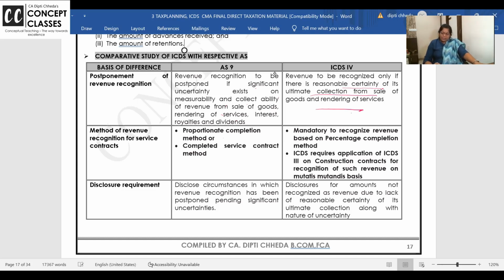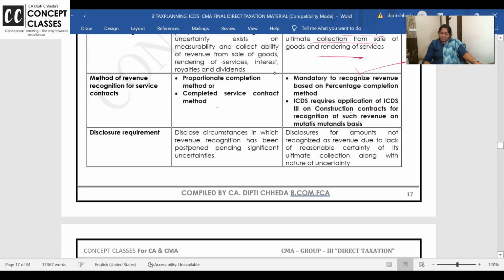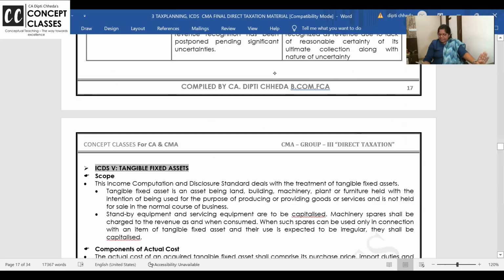Here proportionate method, completed method. Here it is mandatory to recognize revenue based on percentage. ICDS requires application of ICDS 3 on construction contracts. That is why for construction AS 9 is not applicable. And disclosure, revenue recognition, which method you have followed. Disclosure for amount not recognized as revenue due to uncertainty and all, you can write.